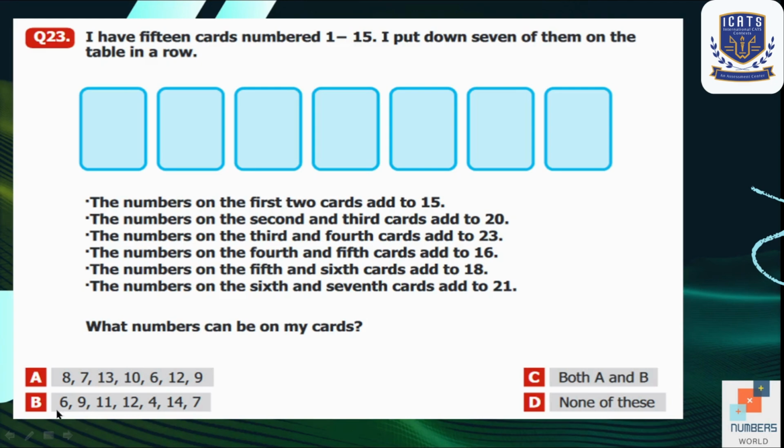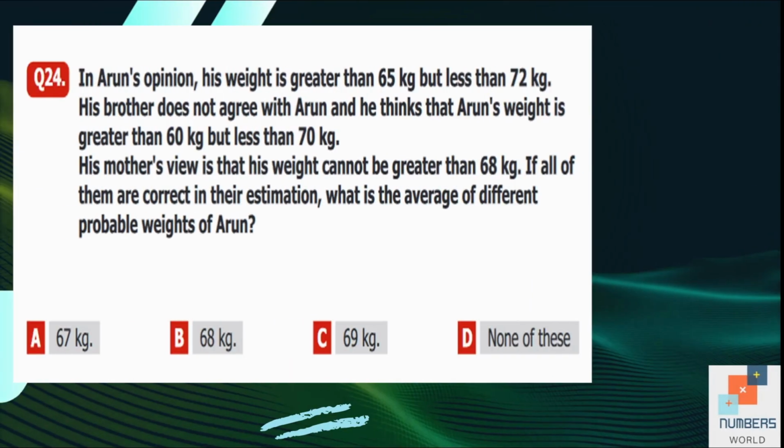But now we are going to see our option B as well. 6 plus 9 is equal to 15. Similarly, 9 plus 11 is equal to 20. The sum of third and fourth number is equal to 23. 12 plus 4 is equal to 16. Similarly, 4 plus 11 is equal to 18, and sum of last two digits is equal to 21. So option B is also correct. So here C is our answer. Both A and B are correct. Question number 24.